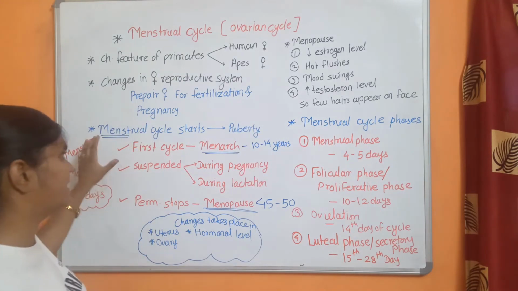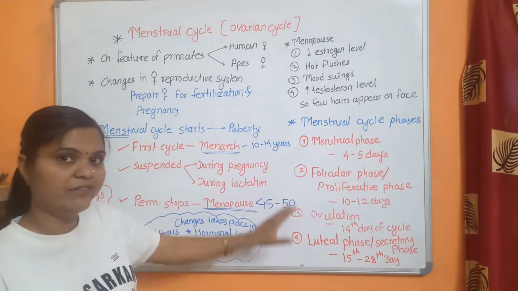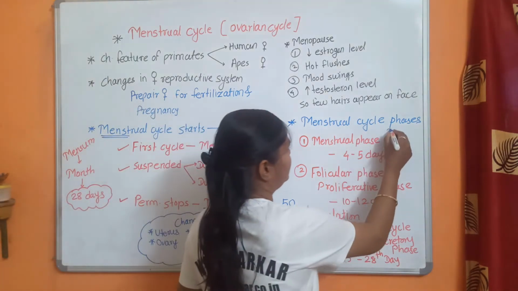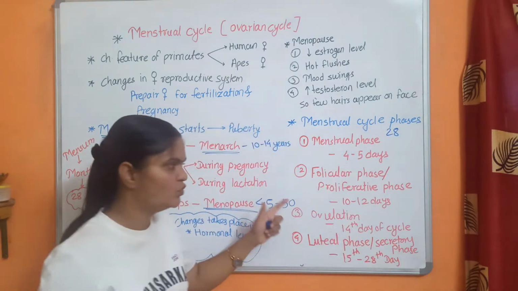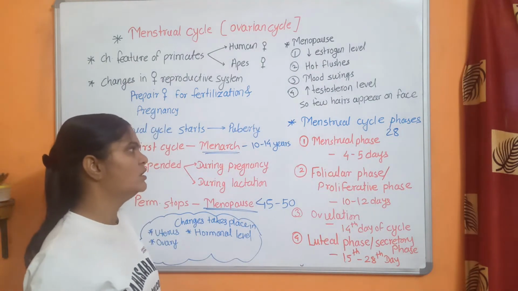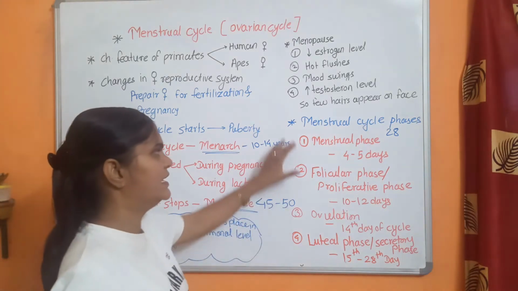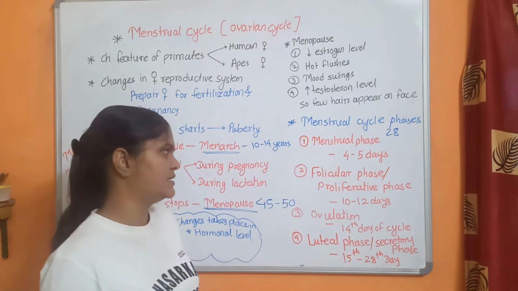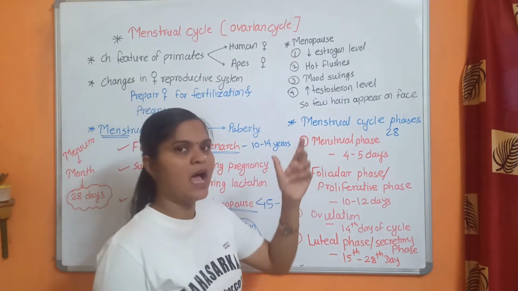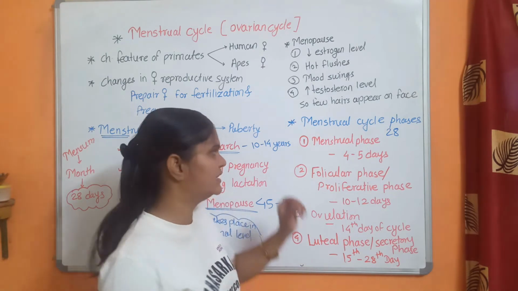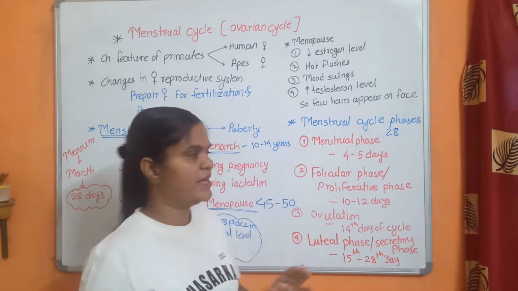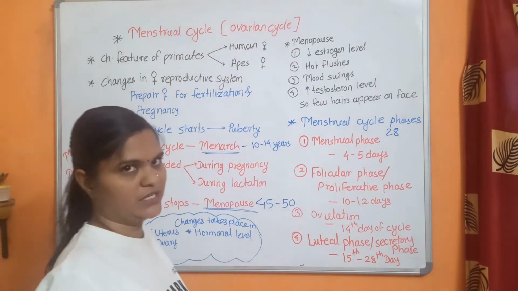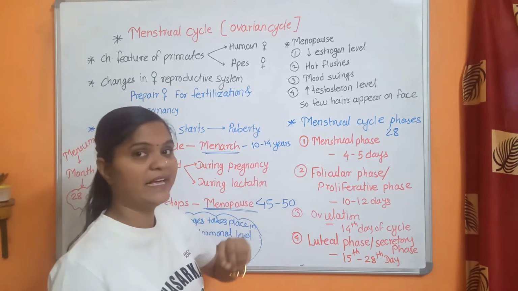The menstrual cycle has different phases. These 28 days are divided into 4 basic phases. It starts from day 1 with the menstrual phase, which is the bleeding phase, lasting approximately 4 to 5 days, from day 1 to day 5. Here the endometrium lining of the uterus ruptures.